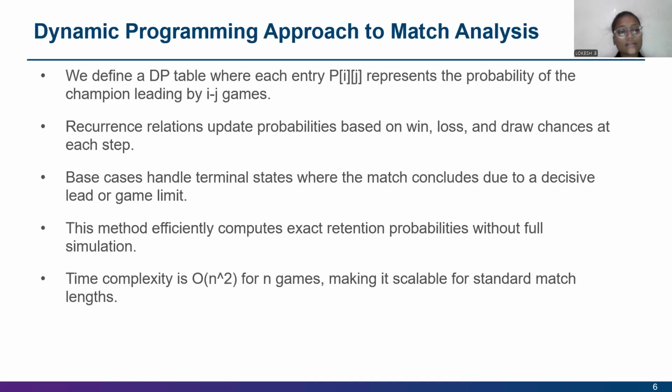And next, the dynamic programming approaches to match analysis. We define a DP table where each entry P[i][j] represents the probability of the champion leading by i to j games. And the recurrence relations update probabilities based on win, loss, and draw chances at each step. And the base cases handle terminal states where the match concludes due to a decisive lead or game limit.